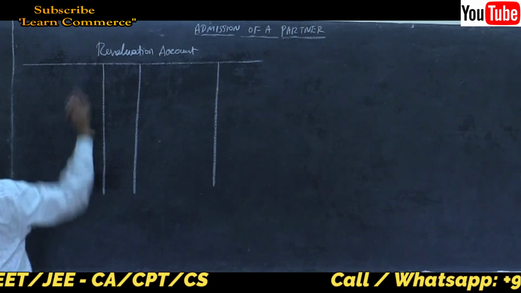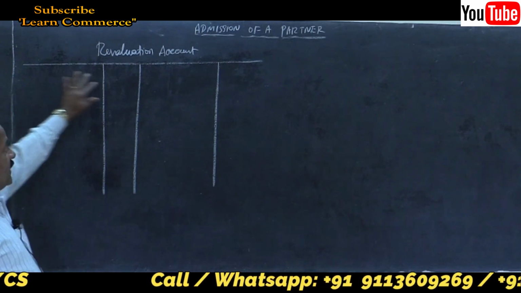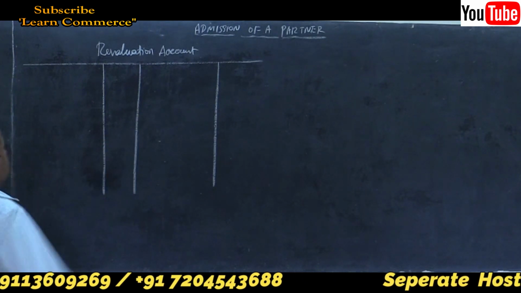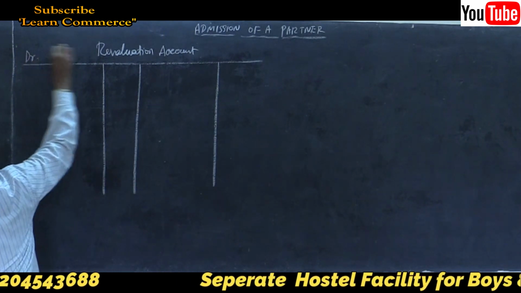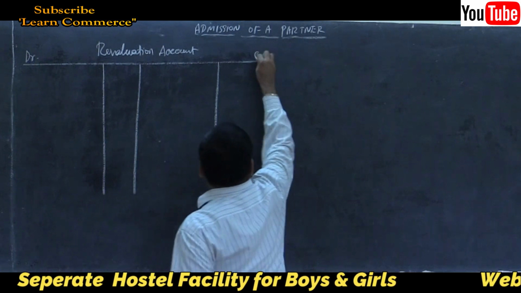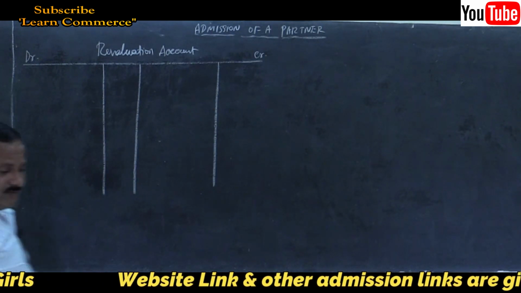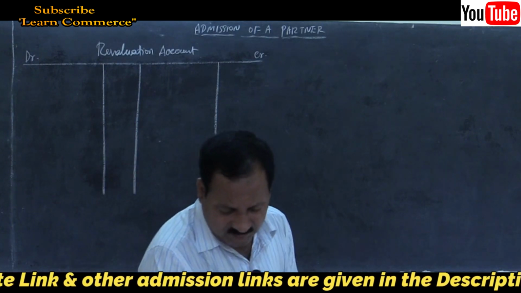Write the column headings. I will not write here. Particulars, amount in rupees, particulars, amount in rupees. So write the column headings. Write debit, credit. Very important. Let us start. The first one.